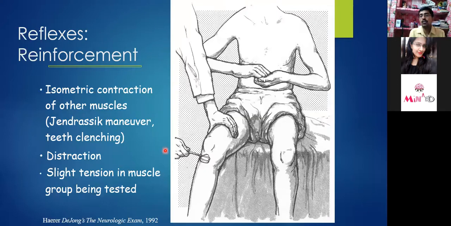There's one more thing which is usually considered, and I would say should always be kept in mind during reflex examination, because it happens whenever the patient actively contracts the limb or the muscle, you will not have proper or accurate findings. It will be marked by inappropriate findings. So for that, you need to do one thing.